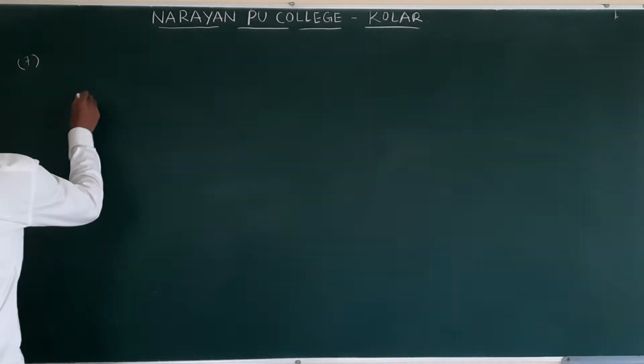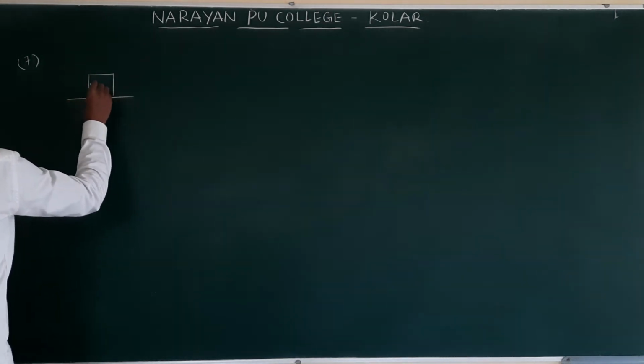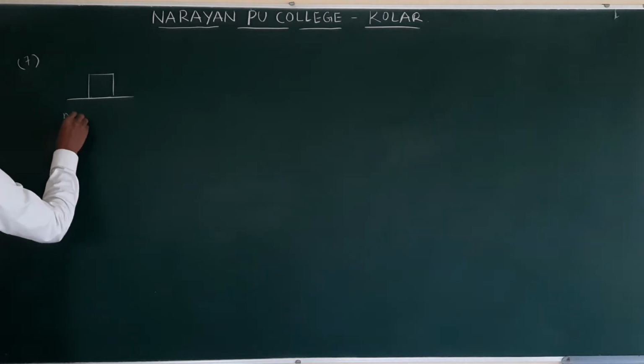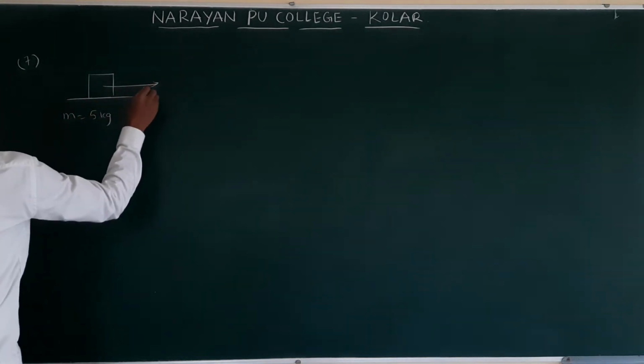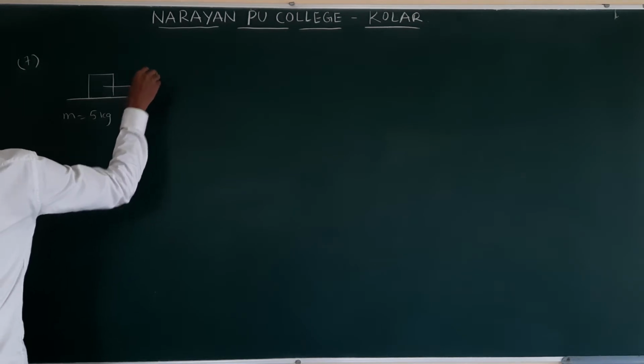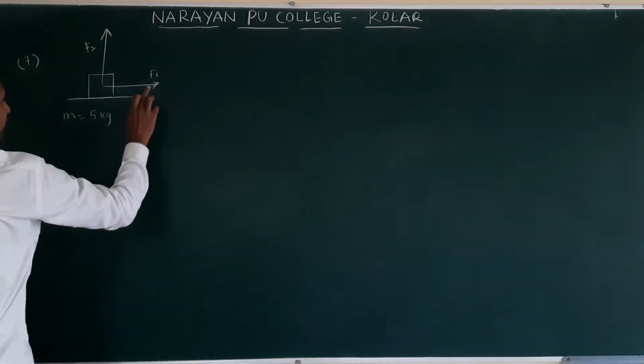5 kg mass is there. This m is equal to 5 kg. One force is acting like this. Let us say this is F1. Another force is acting like this, F2. They are perpendicular.